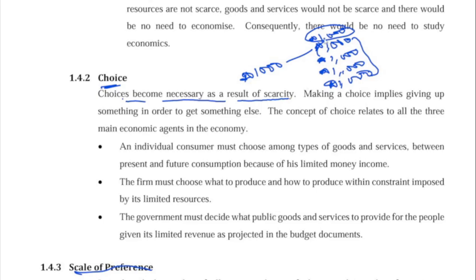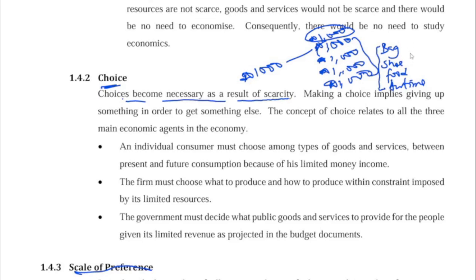So instead of me writing 1,000, 1,000, 1,000, 1,000, 1,000, let's say we have bag, shoe, food, and airtime. Scale of preference tells us to arrange these in order of priority.